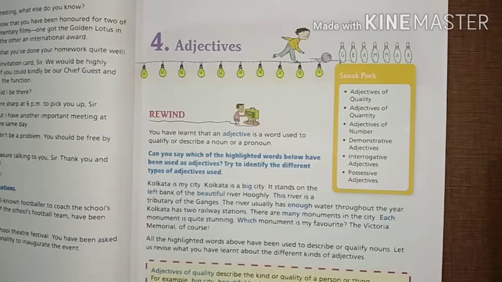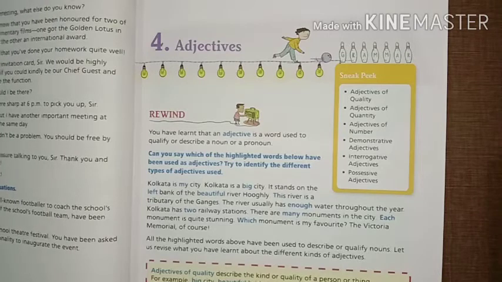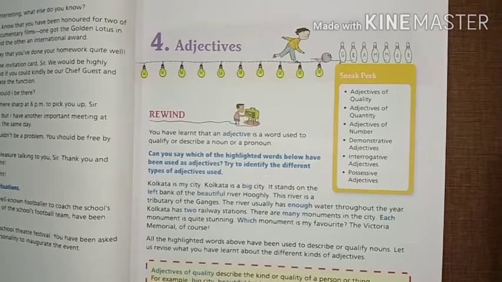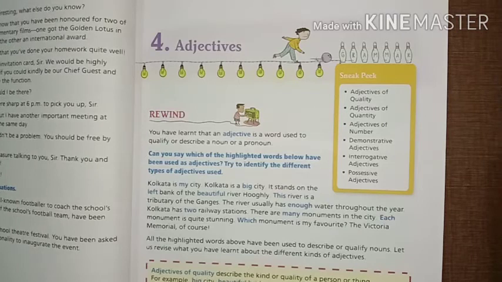As you all know, in English grammar, there are 8 types of parts of speech. Number 1 is noun. Number 2 is pronoun. Number 3 is adjective. Number 4, verb. Number 5, adverb. Number 6, preposition. Number 7, conjunction. And number 8 is interjection. So, adjective is a part of speech. Okay. So let's begin the topic.